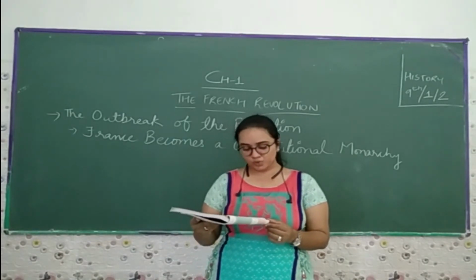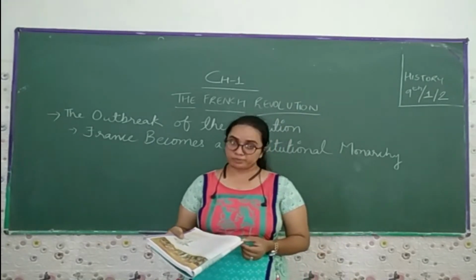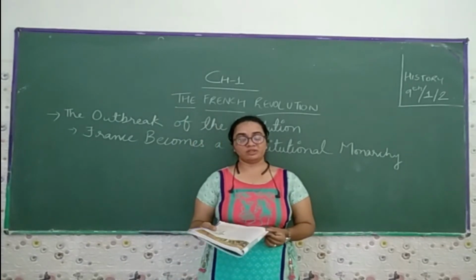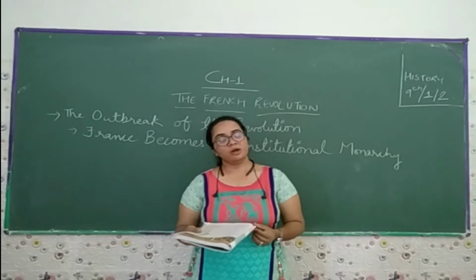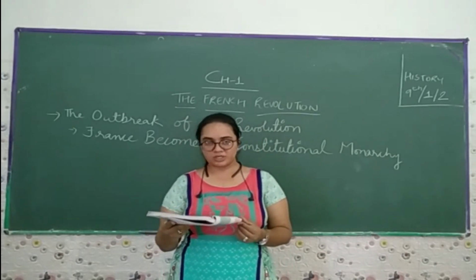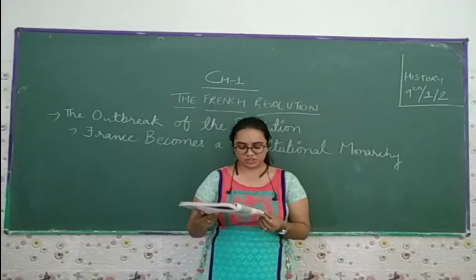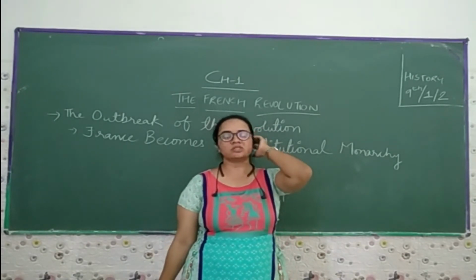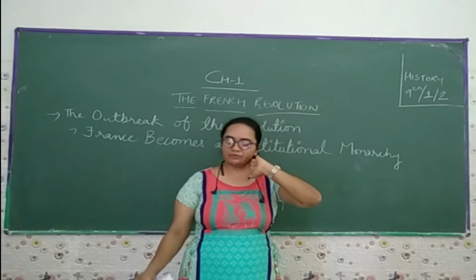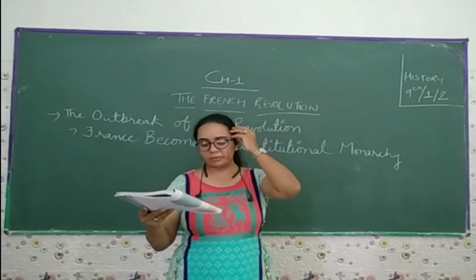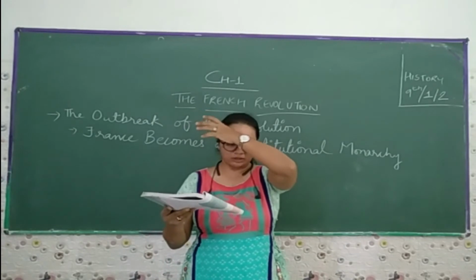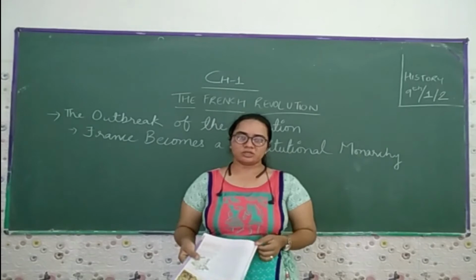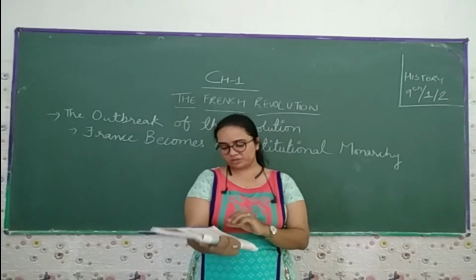Members of the clergy too were forced to give up their privileges. Now under this constitution, the clergy people also have to give up their privileges. Tithes were abolished, which were taken by the church, and the lands owned by the church were confiscated. As a result, the government acquired assets worth at least 2 billion livres, because earlier the currency of France was the livre.